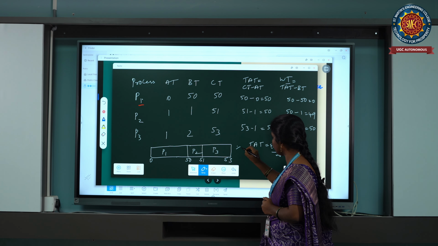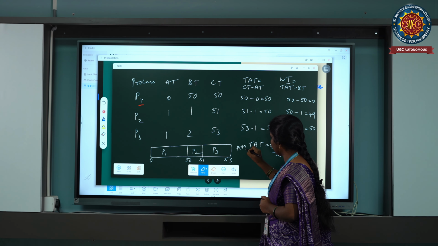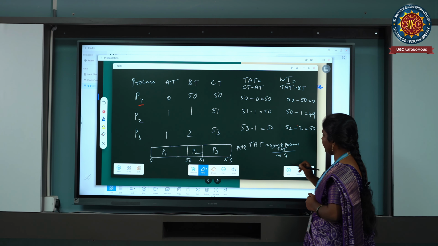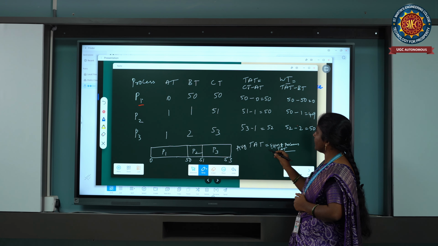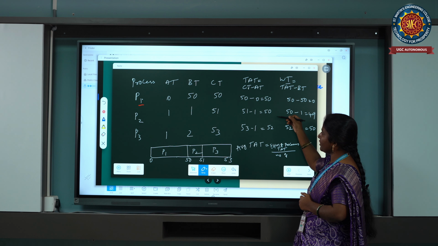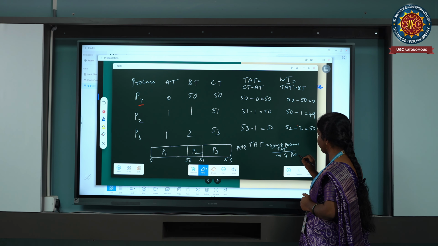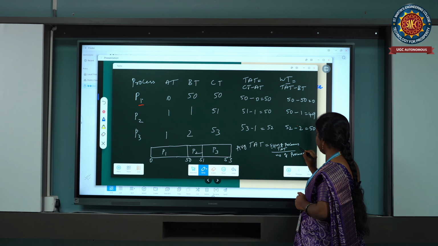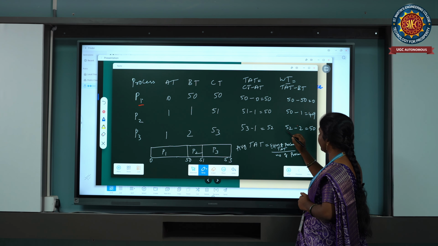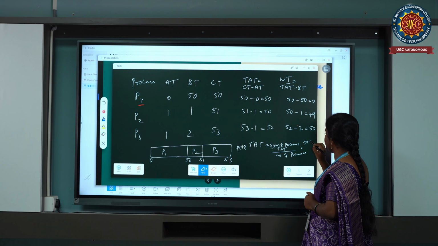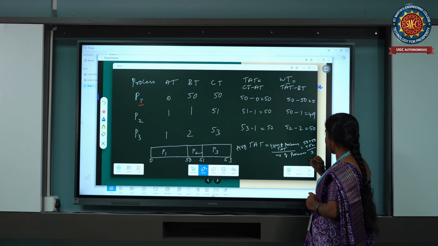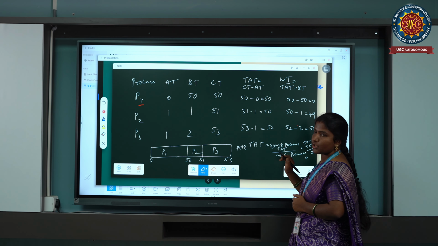This is how we calculate average TAT: the sum of all the individual processes' TAT divided by the number of processes. So we calculate this as 50 plus 50 plus 52 divided by 3. This gives your average turnaround time.